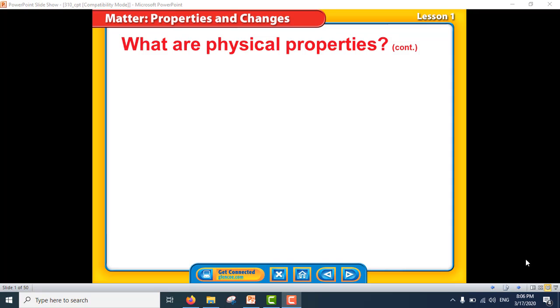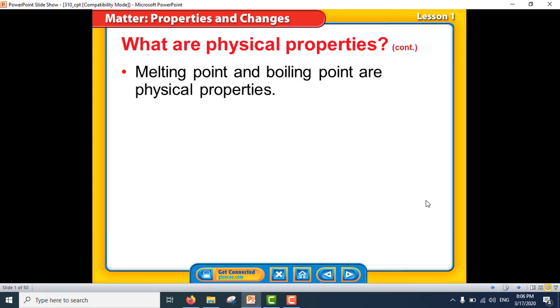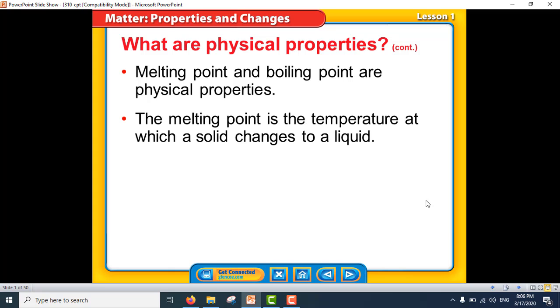What are physical properties? Here, we will start. Melting point. Melting point and boiling point are physical properties. What is the melting point? Melting point is the temperature at which a solid changes to a liquid.